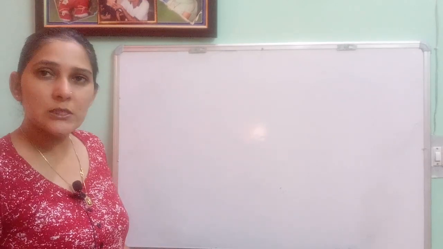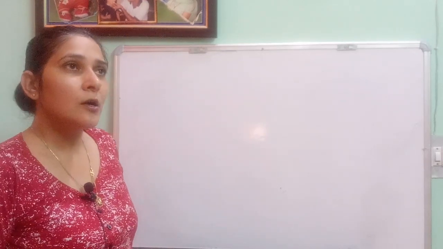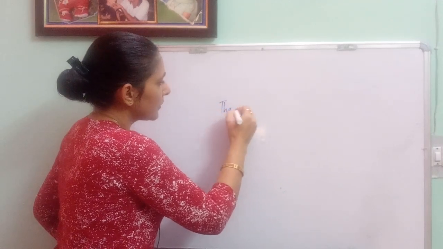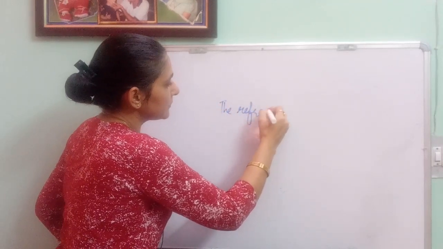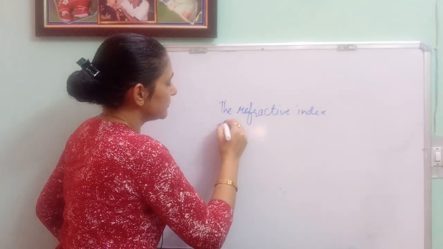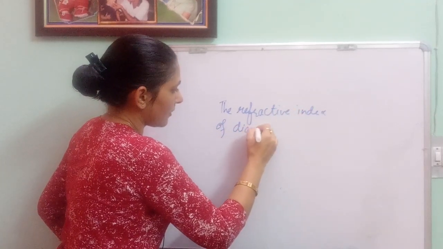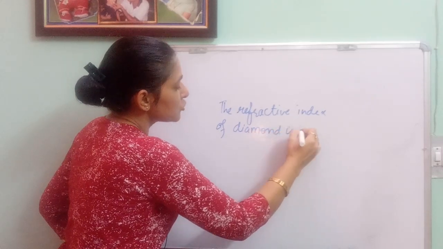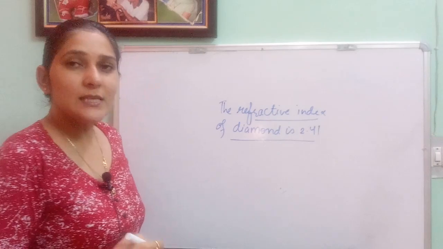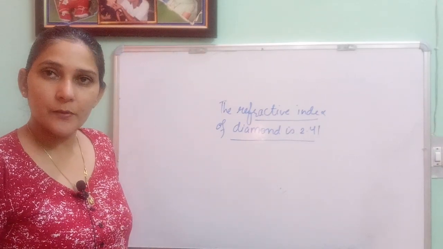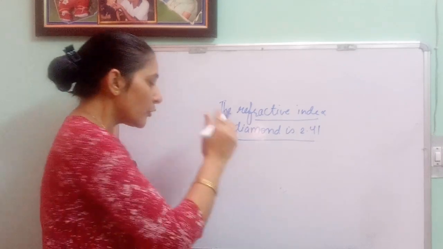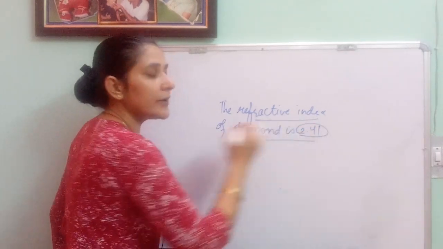One more kind of question can be framed out of this only. What can be the statement? The refractive index of diamond is 2.41. What is the meaning of this statement? These kinds of questions can be there. So how can you find out the meaning of this statement? You can simply write this as the refractive index for diamond.